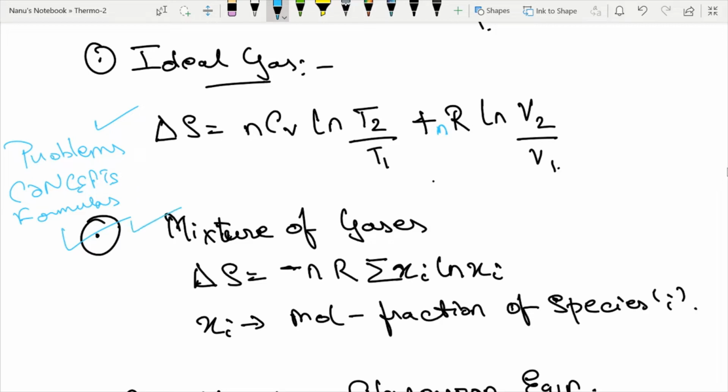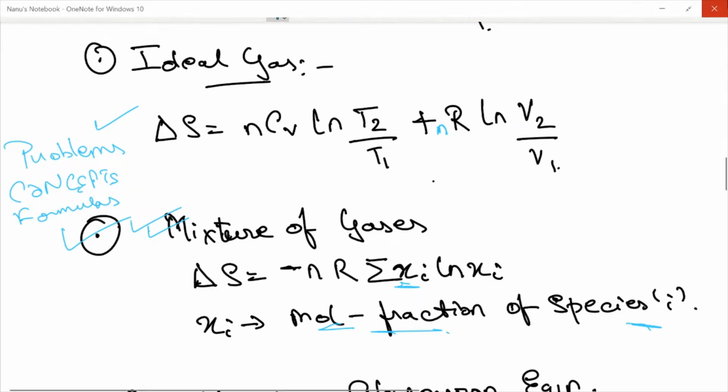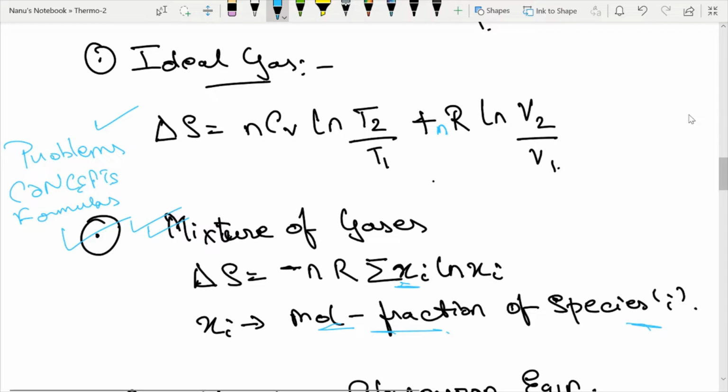So for a mixture of gases, the change in entropy is given by minus nR summation xi ln xi, right? We'll see a problem from this right now. This xi is the mole fraction of the species i. Whichever species is given, that is the mole fraction. Remember, it's a mole fraction. And n is the moles and R is the gas constant, right?